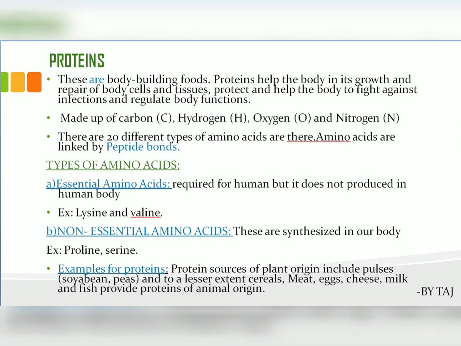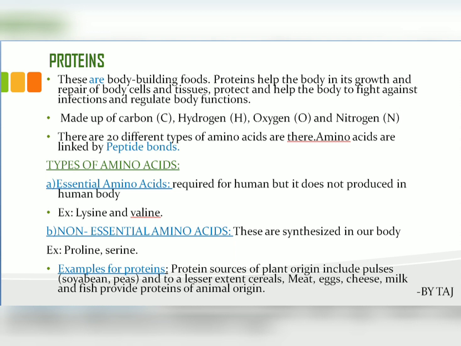Proteins are made up of carbon, hydrogen, oxygen along with nitrogen. Carbohydrates are made up of carbon, hydrogen and oxygen, but proteins have one extra element, nitrogen. There are mainly 20 different types of amino acids, linked one by one with peptide bonds. Carbohydrates are linked with glycosidic bonds, but proteins are linked with peptide bonds. You can learn about the types of amino acids.